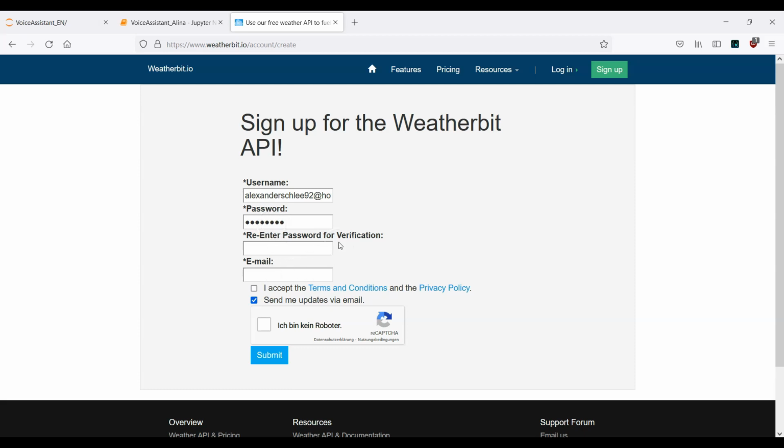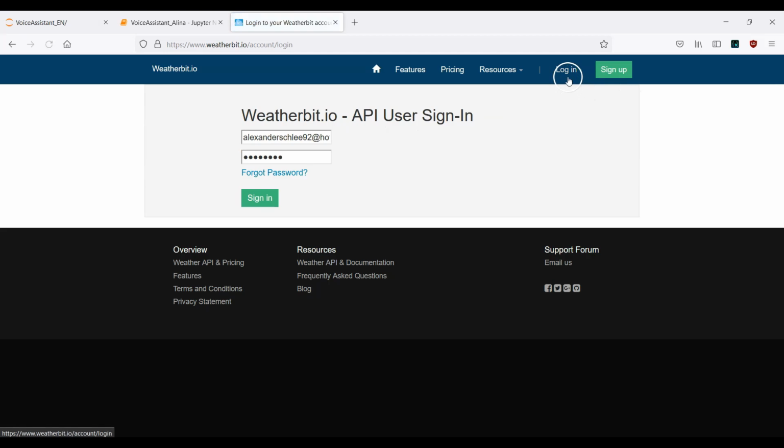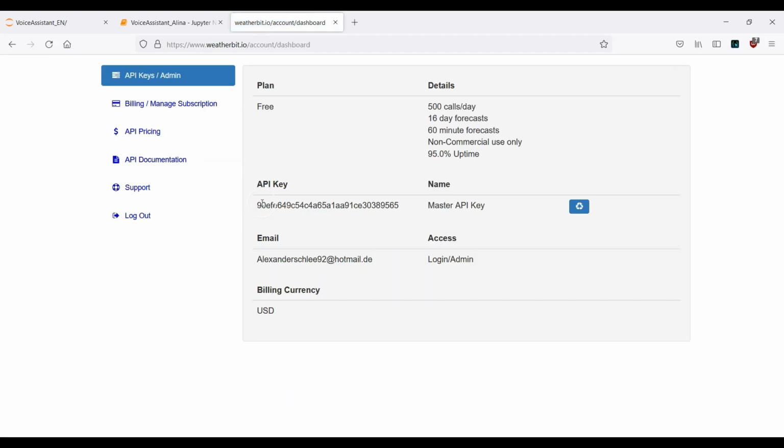But if this is the first time you see this website, go ahead and register yourself. Again, this is for free. I will log in here, and once I'm logged in, you will see this interface.